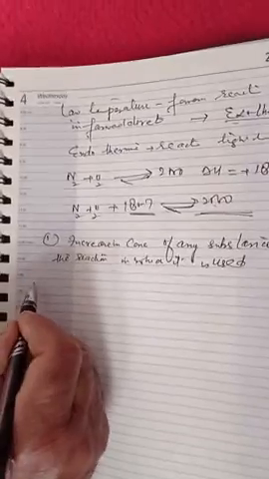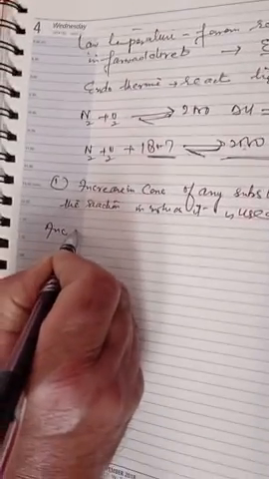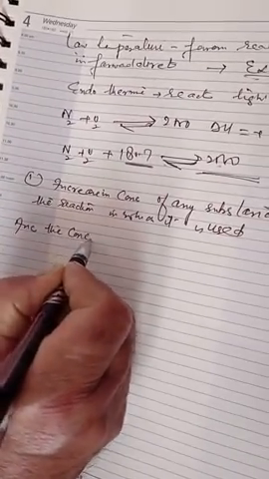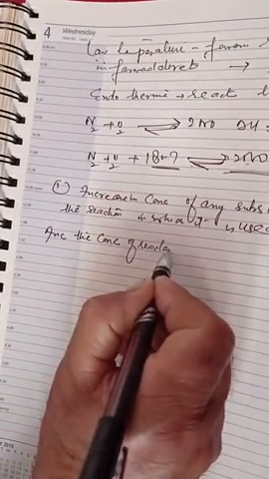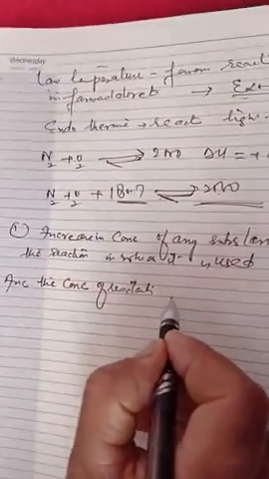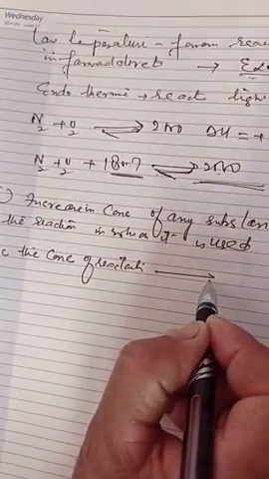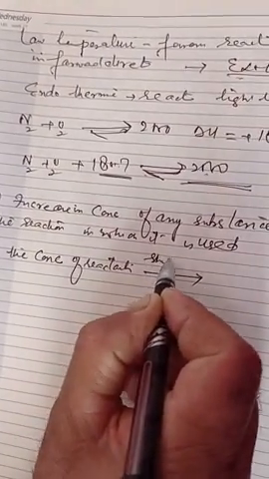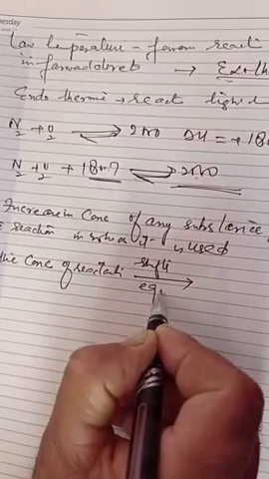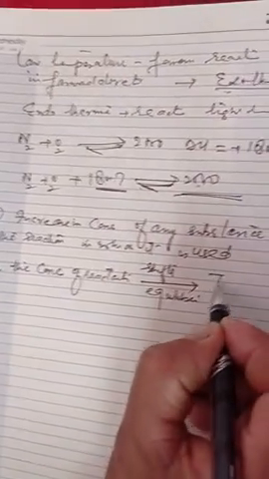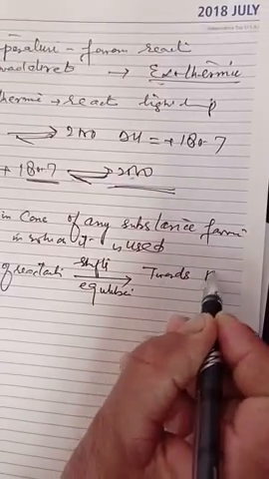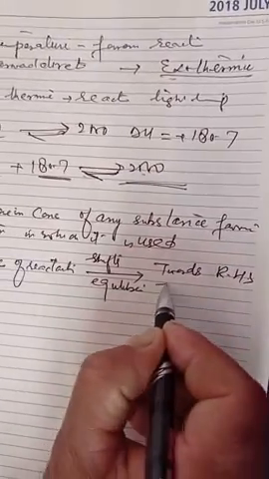That means if we increase the concentration of reactants, the equilibrium shifts towards the right hand side, that means in the forward direction.